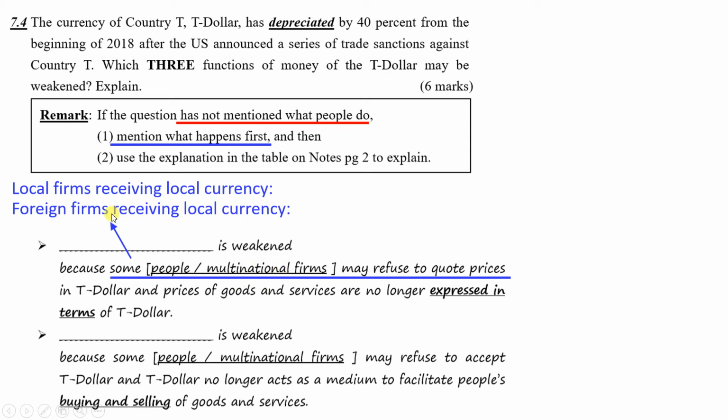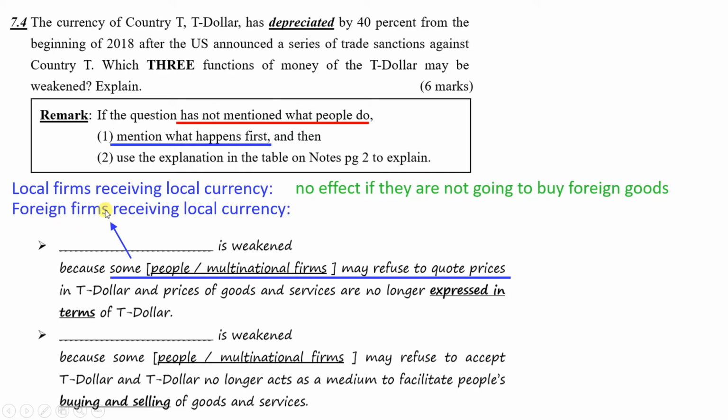In this case, think about the local firms first. If they sell something to other people and they receive local currency, would it be affected by the depreciation? Actually not, if they are not going to purchase any foreign goods, because they do not need to exchange for foreign currency to run their business.